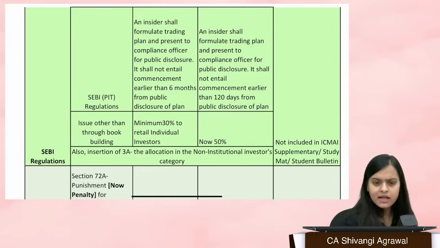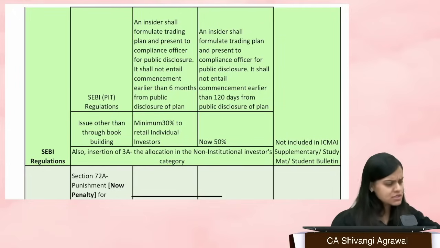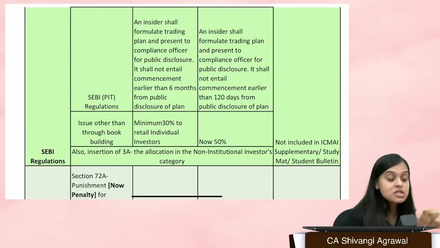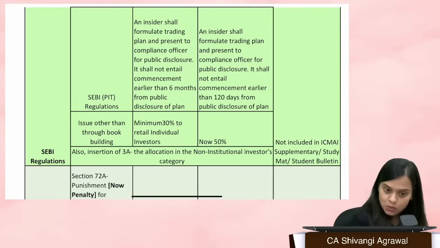So your trading plan is going to have all the planned transactions. These are the types of securities, the quantity, price range, timing, etc. So there is a complete plan which is there at public disclosure.